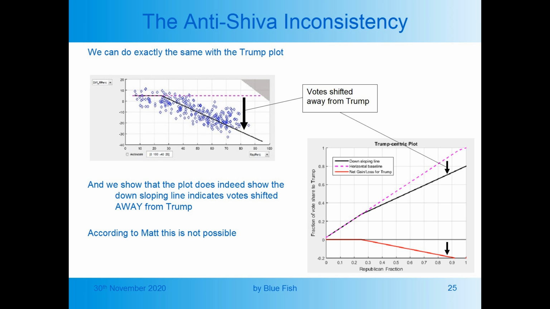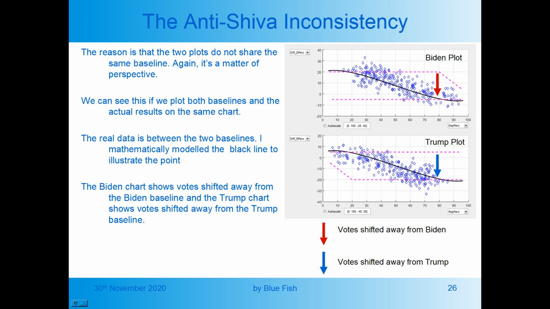We can do exactly the same with the Trump plot, and we show that the plot does indeed show that the downsloping line indicates votes shifted away from Trump. According to Matt, this is not possible. The reason is that the two plots do not share the same baseline. Again, it's a matter of perspective.